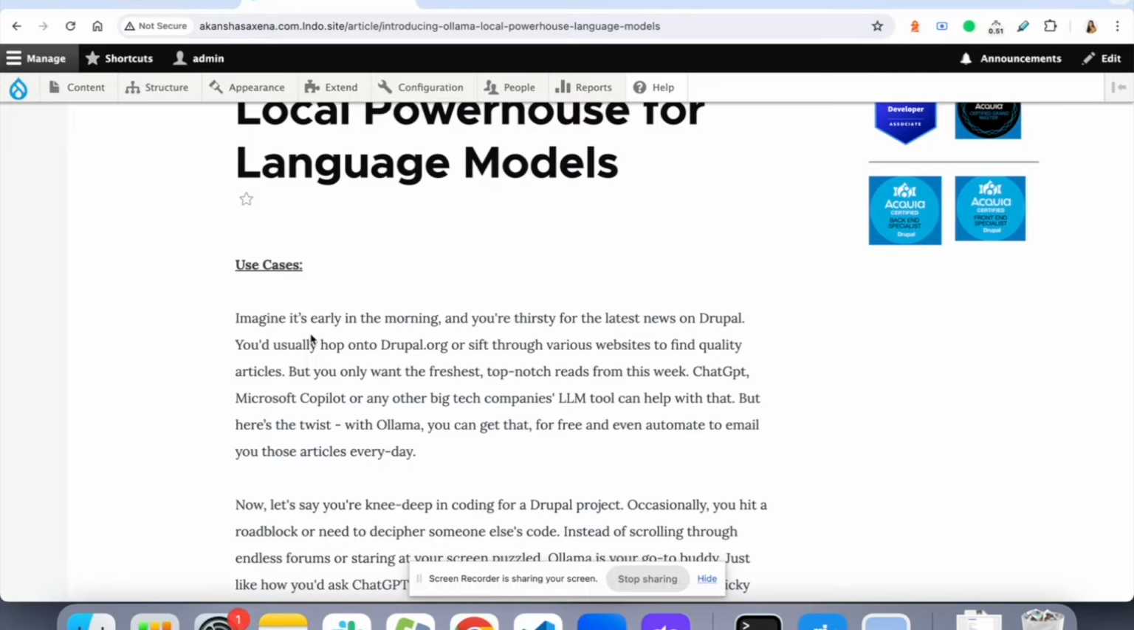Now there is a catch. ChatGPT and Microsoft Copilot have a thing called paid usage and free usage. What if I tell you that you can have something similar on your local machine, and you don't have to rely on any big tech company, or let them use your data to train their own model? This is where Ollama is going to help us.